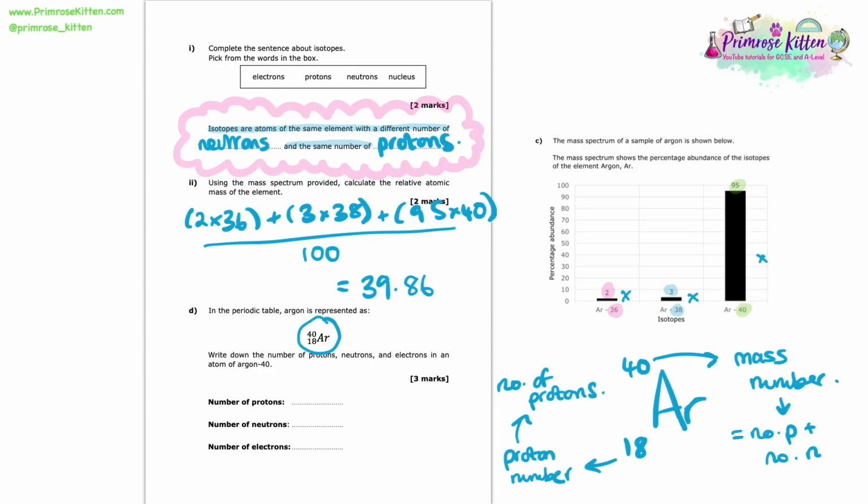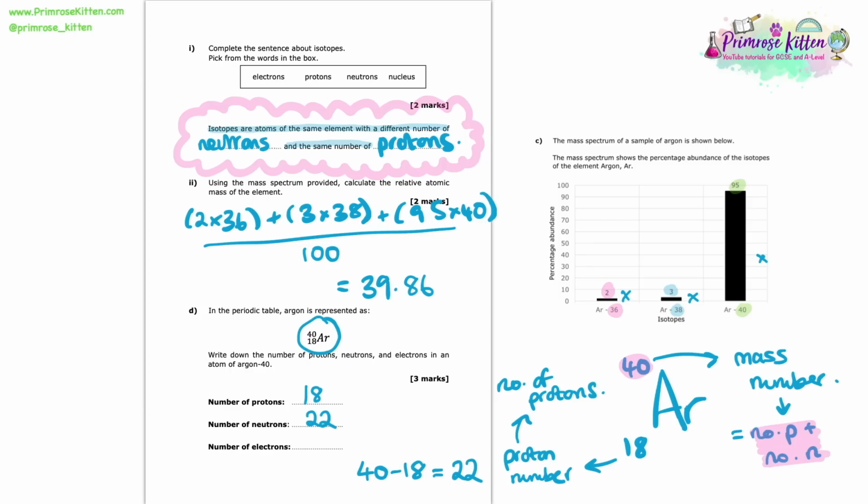So if we have a look at what we need to complete, the number of protons will simply be equal to 18. Whereas to work out the number of neutrons, we would use the number 40, which is equal to the number of protons plus the number of neutrons, and subtract from that 40 the number of protons, because the number that you're left with is simply the number of neutrons. So we have 22 neutrons.